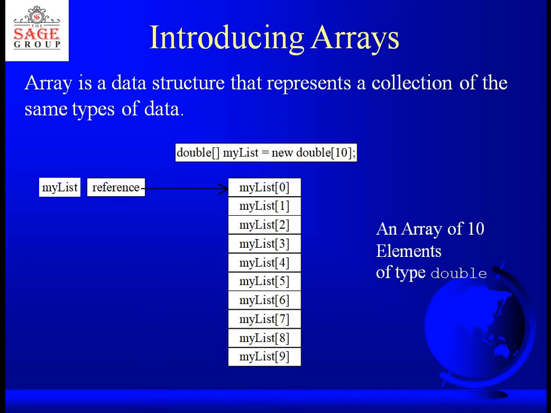That means, for example, here in this slide, I have defined an array of type double. Double is the type of the array, and the name of the array is mylist, equal to new double[10]. That means the size of this array is 10, so it can hold 10 elements and the type is double. Double means floating point numbers which have a big length. So double is the data type, mylist is the name of the array, and we have initialized that array with the help of new double[10]. So it is going to hold 10 elements.